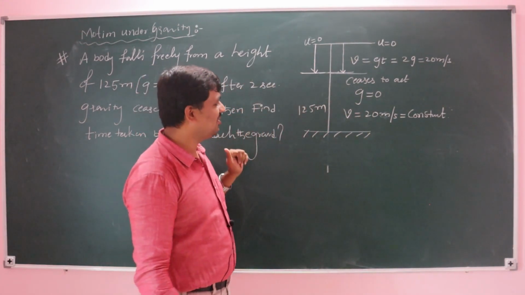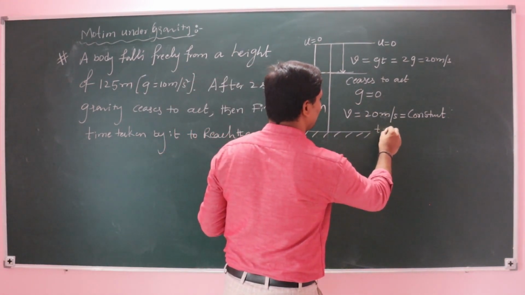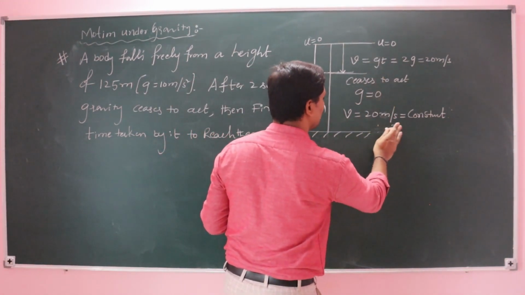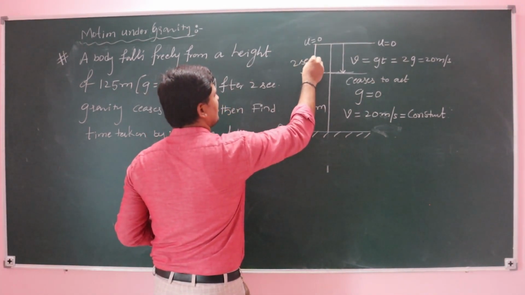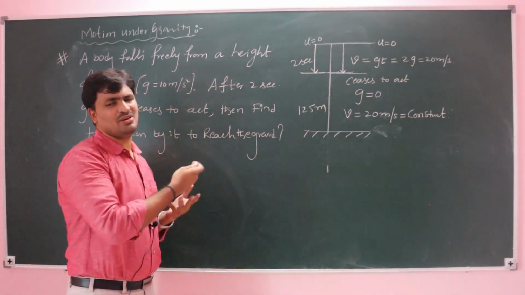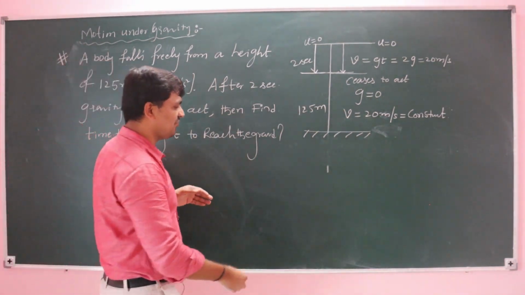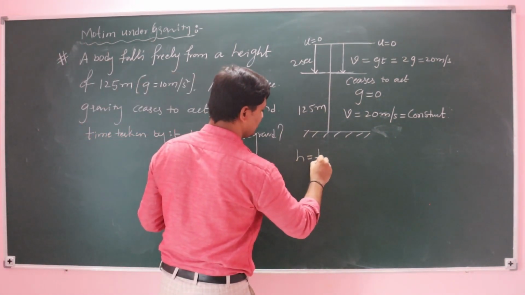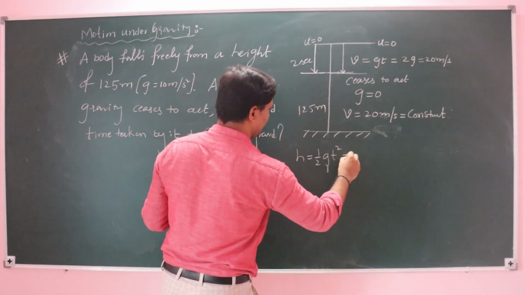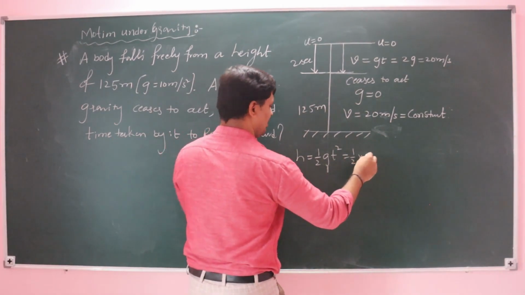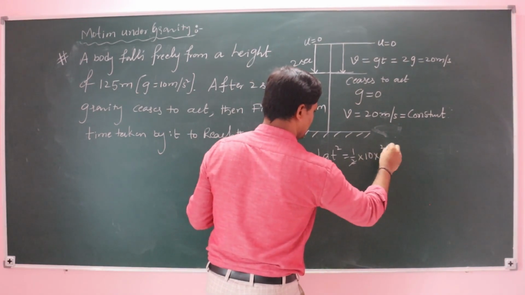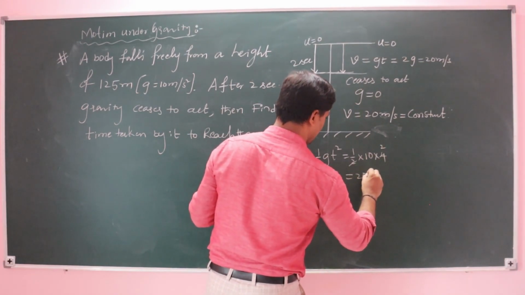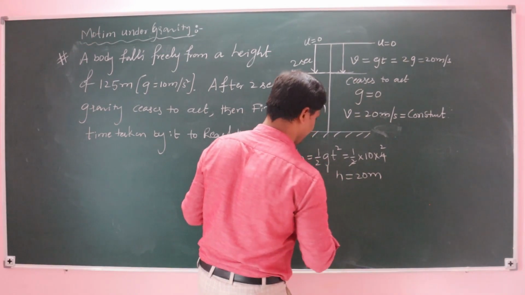Now we need to find the total time taken to fall. First find how much distance is traveled in 2 seconds. Half g t square, half into 10 into 4, that is 20 meters.